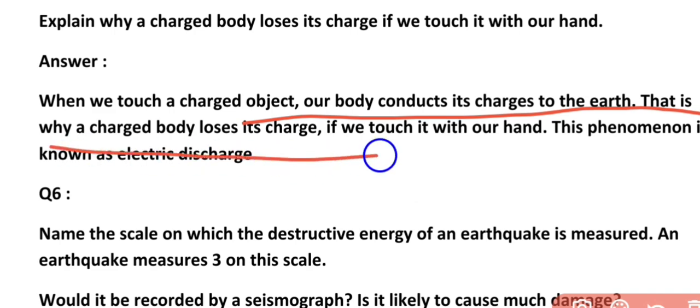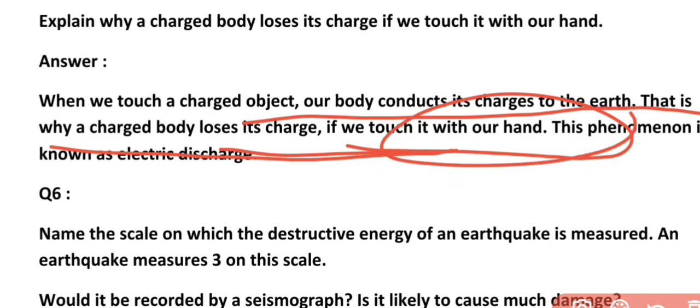That is why a charged body loses its charge if we touch it with our hand. Generally the charge passes towards the earth, and hence the charged object becomes neutral.